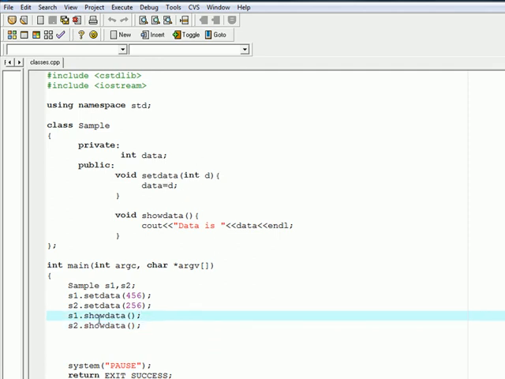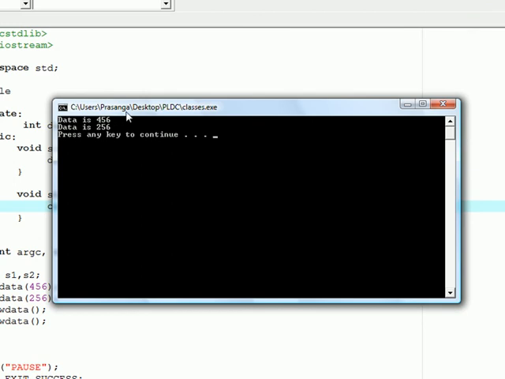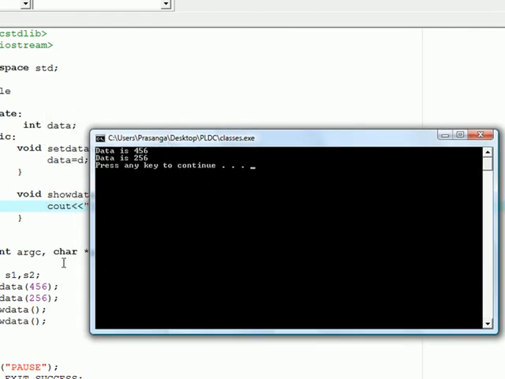And here we call the next method, showData. Then the code execution will be moved to here, and it shows the output: the data is, and it gets the value in this data variable, and it will be shown. Now let's see the output. Here you can see data is 456 and data is 256. These two values are passed from the two objects we have created, s1 and s2.